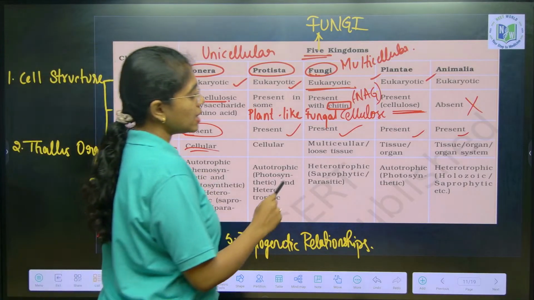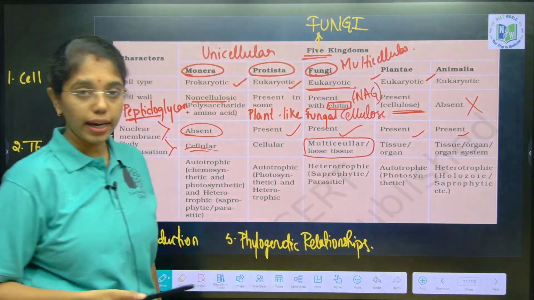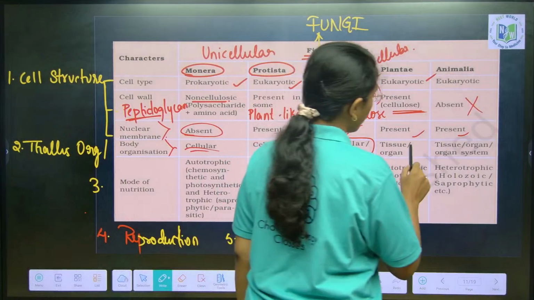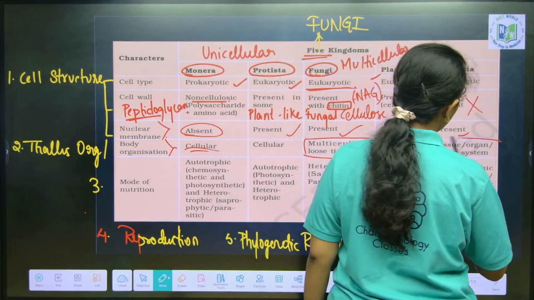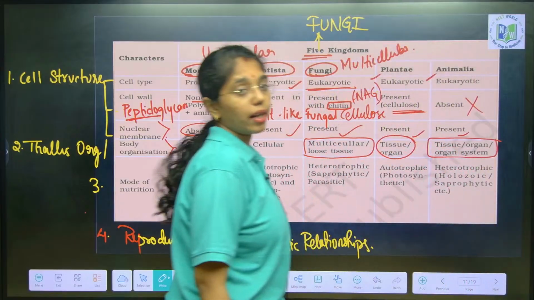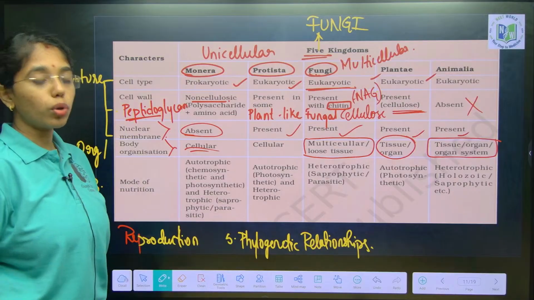It is multicellular to loose tissue type of body organization in fungi. Tissue or organ level of organization in plantae. Organ system level of organization you find in Animalia. The evolution of body organization you have to remember.